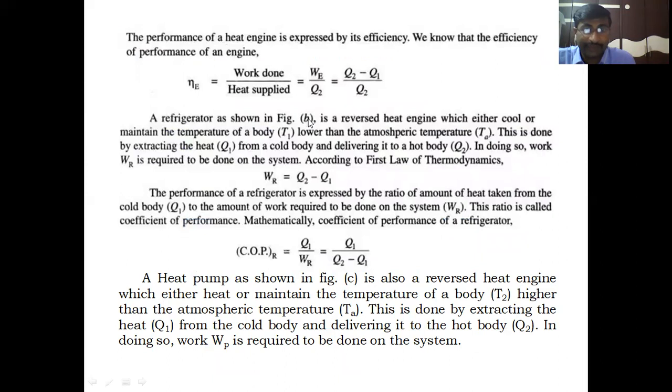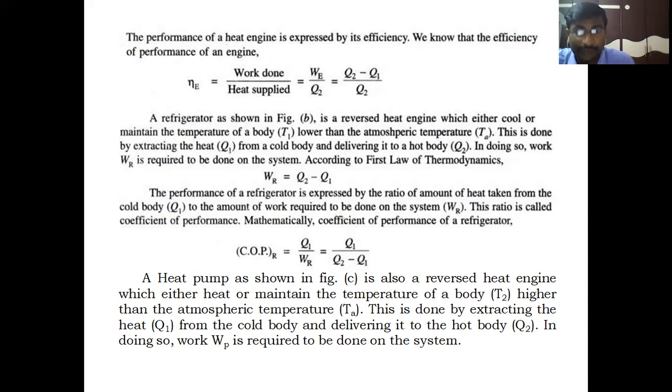A refrigerator, as shown in figure B, is a reversed heat engine which either cools or maintains the temperature of body T1, a low temperature body, lower than the atmospheric temperature TA. This is done by extracting heat Q1 from the cold body and delivering it to a hot body, Q2. In doing so, work WR is required to be done on the system. To transfer heat from low temperature to high temperature, the device requires some work input WR, that is the work required by the refrigerator.